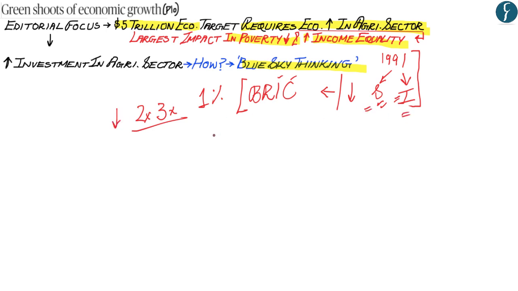So what this means is, let's say there is 1% growth within the services sector and it has reduced poverty within India by 2%.